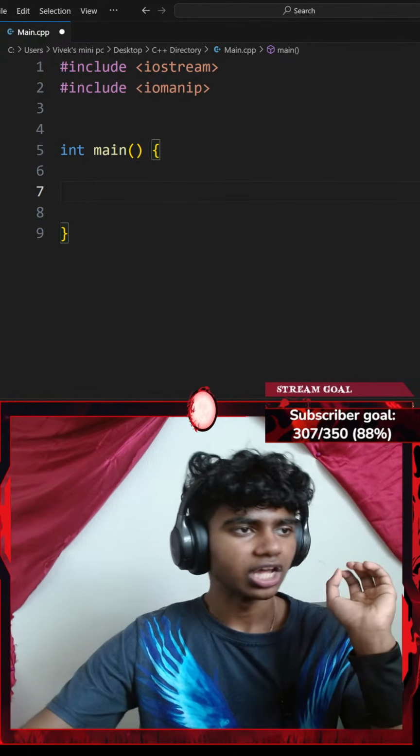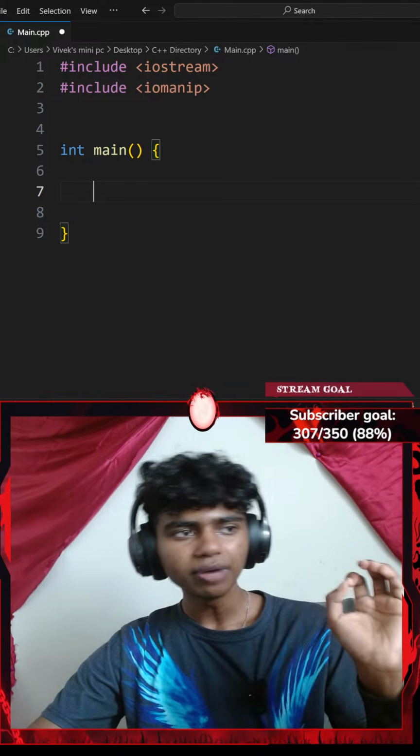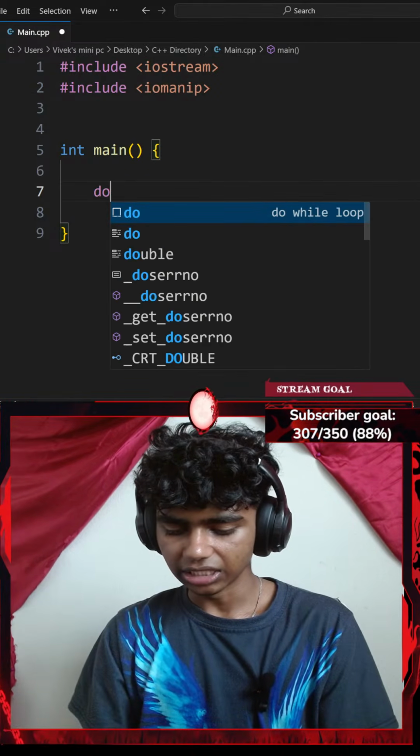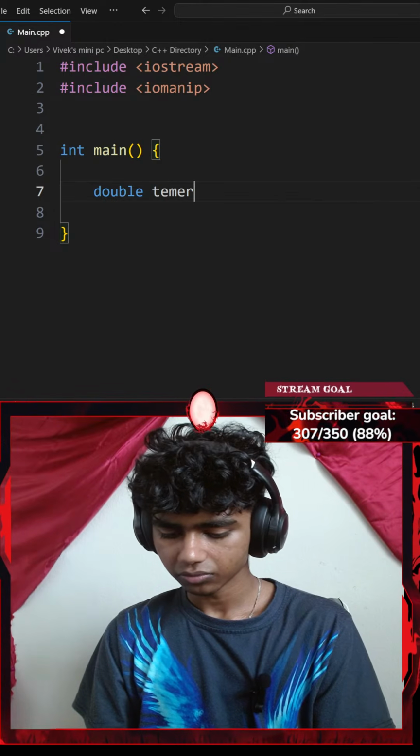Okay, let's read the instructions now. Create an array of 6 doubles called temperatures. So let's go with a double of temperature.